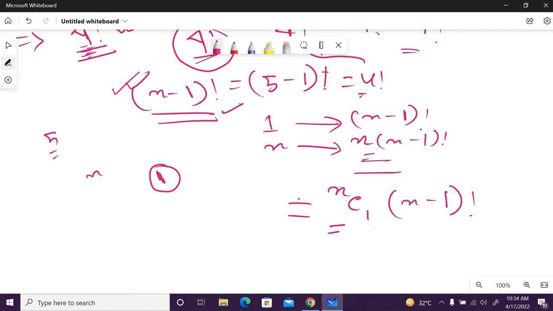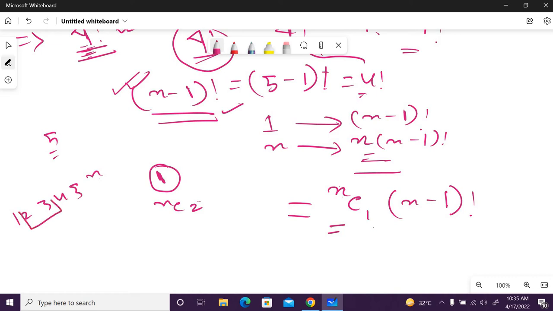Again listen, out of this n, how many one-combinations can I take? If it is n choose 2, then how many two-combinations can I take? Means 1 2 3 4 5.